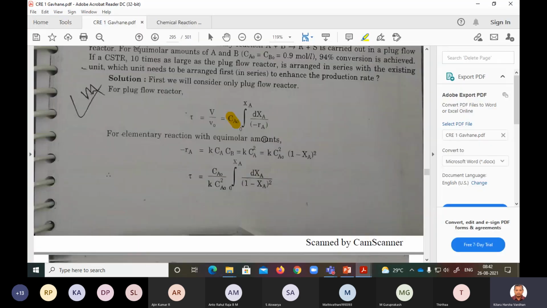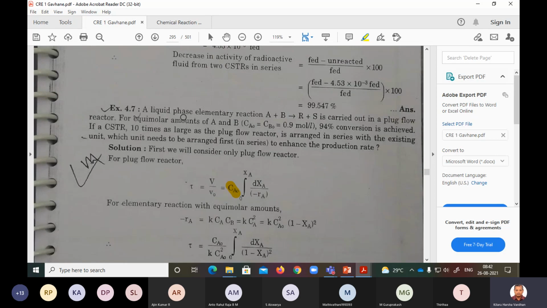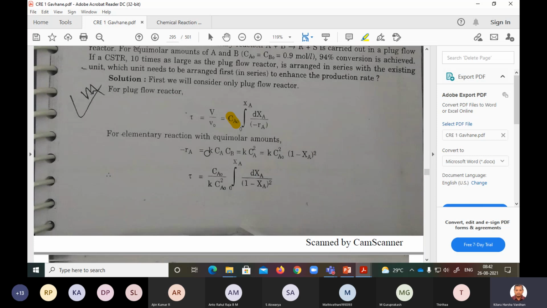Here, tau by Ca0 is integral 0 to xa dxa by minus Ra. Now this is equimolar liquid phase A plus B elementary reaction, therefore it is second order. Minus Ra is K into Ca into Cb.